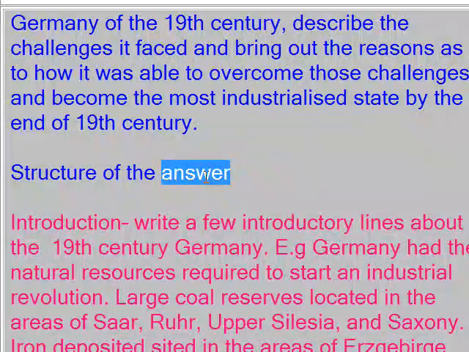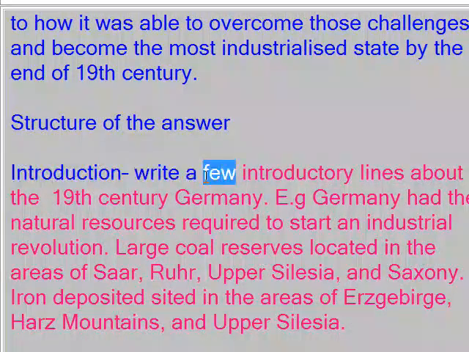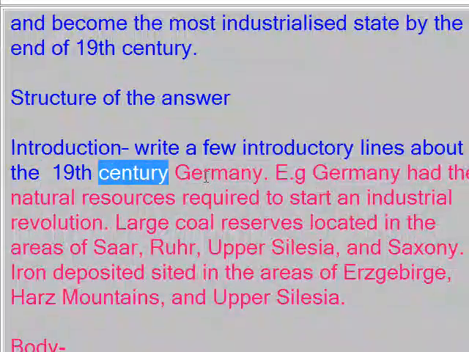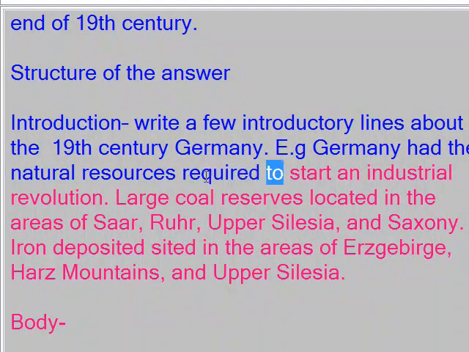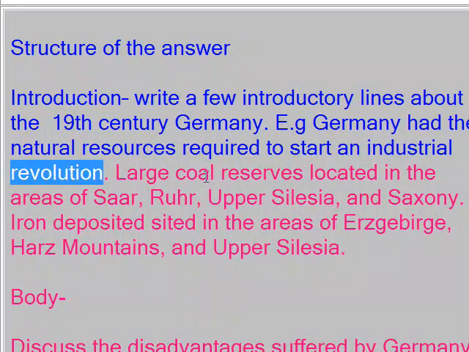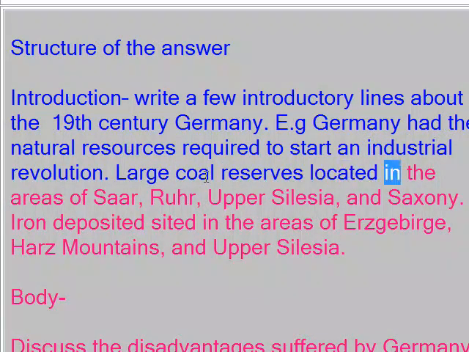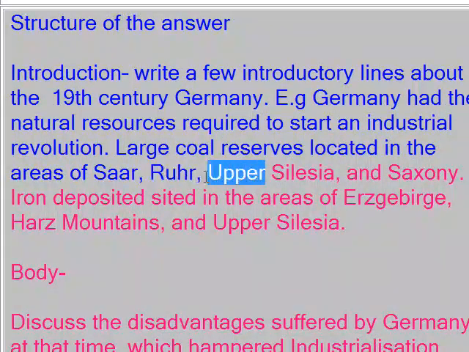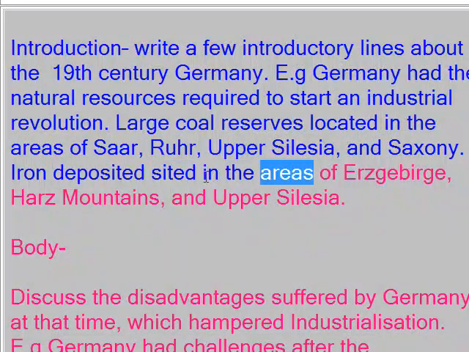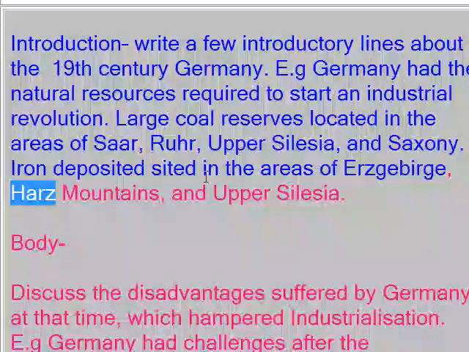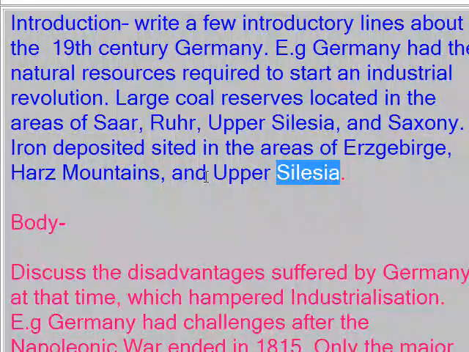Structure of the answer. Introduction: write a few introductory lines about 19th century Germany. For example, Germany had the natural resources required to start an industrial revolution. Large coal reserves were located in the areas of Saar, Ruhr, Upper Silesia, and Saxony. Iron deposits were situated in the areas of Erzgebirge, Harz Mountains, and Upper Silesia.